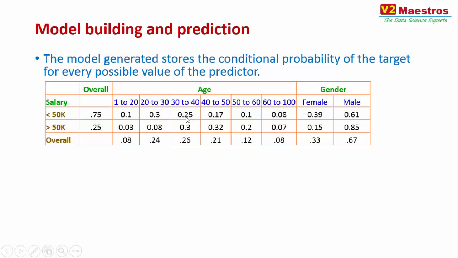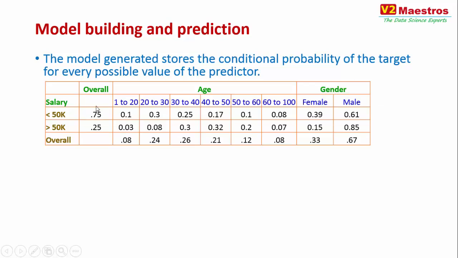So when I say 0.25, it is the probability for age and less than 50k. You take the number of records in which this applies divided by the total number of records. Pretty simple and straightforward. One thing you will notice is that the sum of these probabilities always comes out to 1.